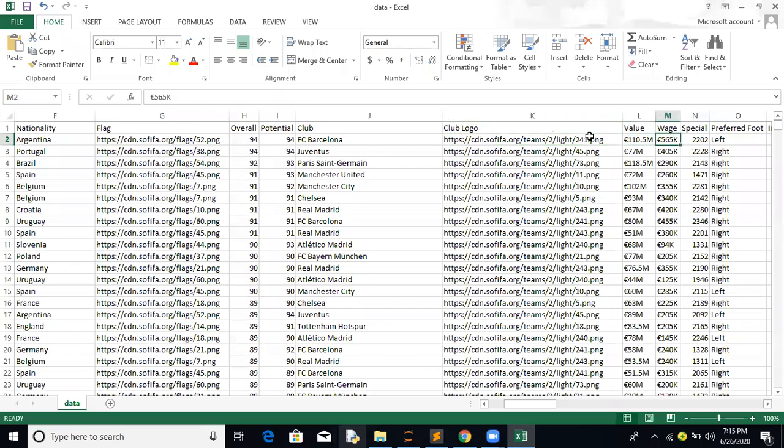The values and the wages are given in euros. This wage is per week, so it's 565,000 euros, that's the wage of Messi, and 405,000 euros per week for Cristiano Ronaldo, and that's the traded value. What is this traded value? That's the important feature over here. Say for an example,